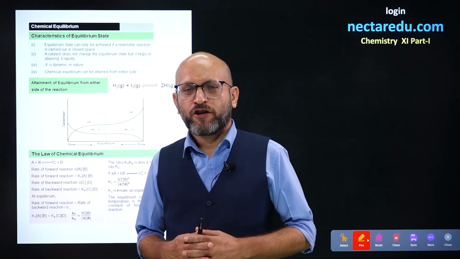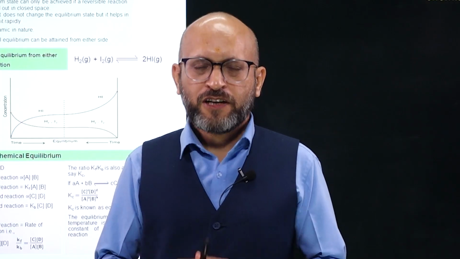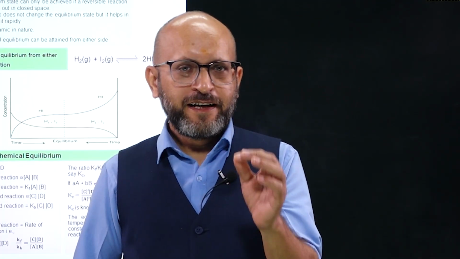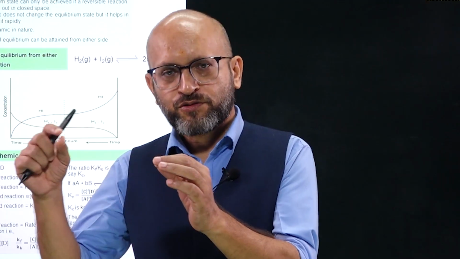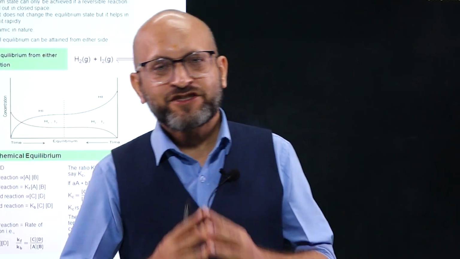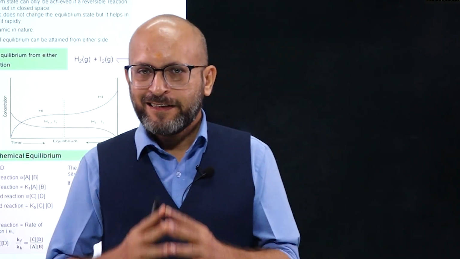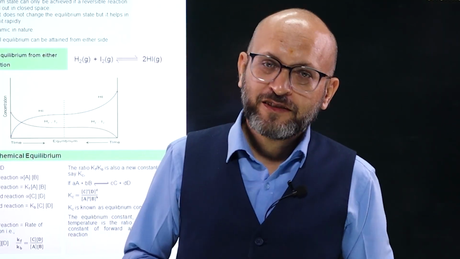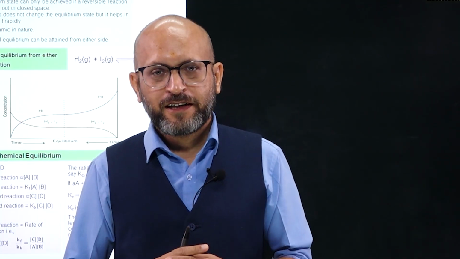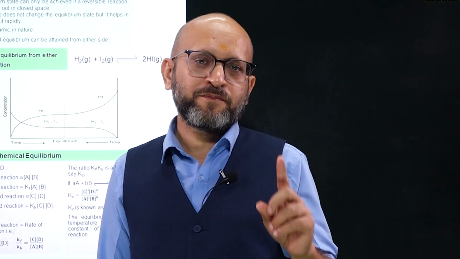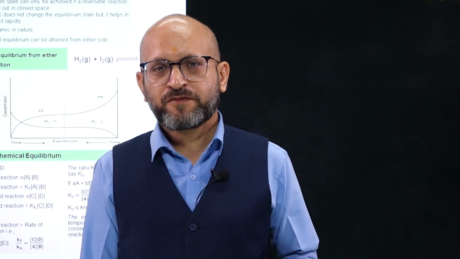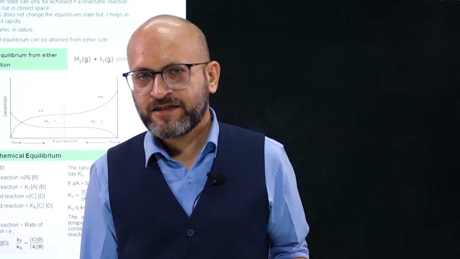Characteristic of equilibrium state. What happens at equilibrium? Equilibrium is the condition where the rate of forward reaction equals the rate of backward reaction. That means the speed of forward and backward reaction is the same, and definitely this is going to happen when both reactions are happening, and such a reaction is known as a reversible reaction. All right. So the first condition for equilibrium to be achieved is a reversible reaction. Right. A reaction must be reversible, then only equilibrium can be achieved.